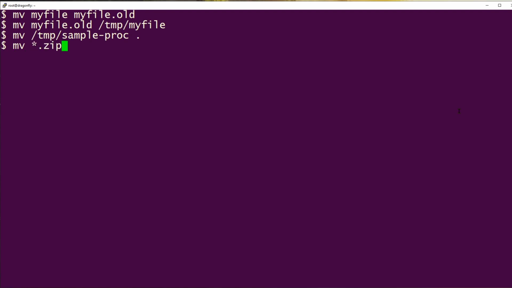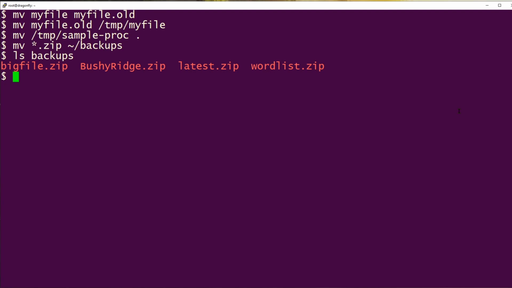So we use a wildcard, so all of these files with the zip extension, and I'm going to move them into my home directory, but in the backups folder. And if I look at backups right now, you see there's a bunch of files that are there.